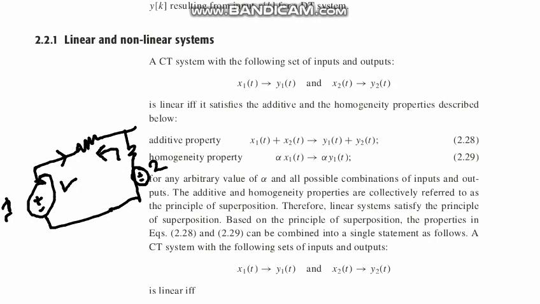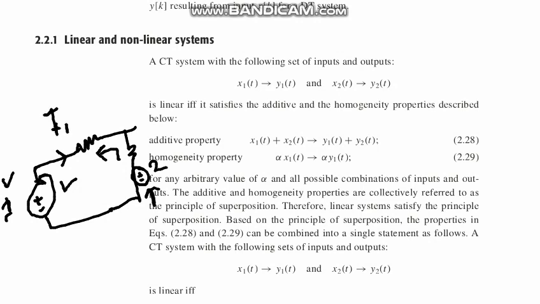The superposition theorem is that you first turn off, disconnect or short one voltage source, activate the other voltage source, and find the current I1.